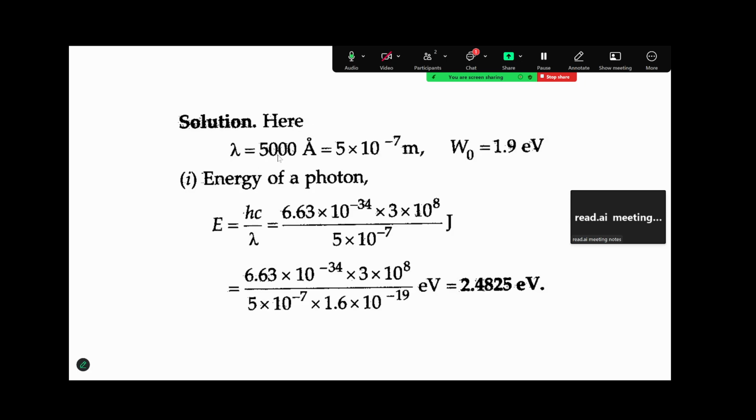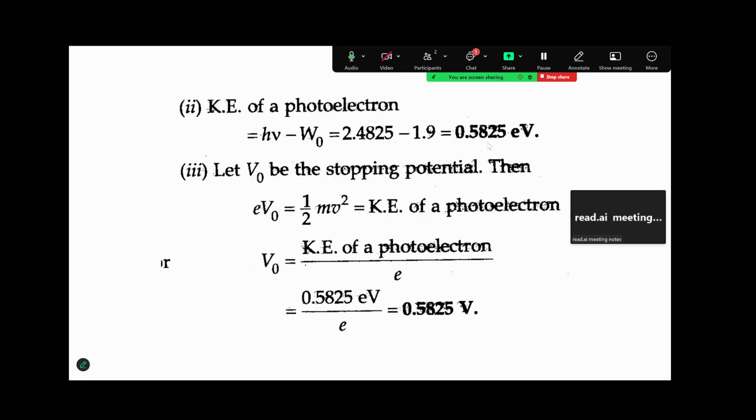So we are given lambda, we are given work function. First you convert this in joules. So when you convert this into electron volt, you get 2.4825 electron volts. So subtract 1.9, you will get the maximum kinetic energy. So maximum kinetic energy is this, and that should be equal to E into V0. So V0 will be equal to maximum kinetic energy divided by the charge on an electron, and that will come down to this much.